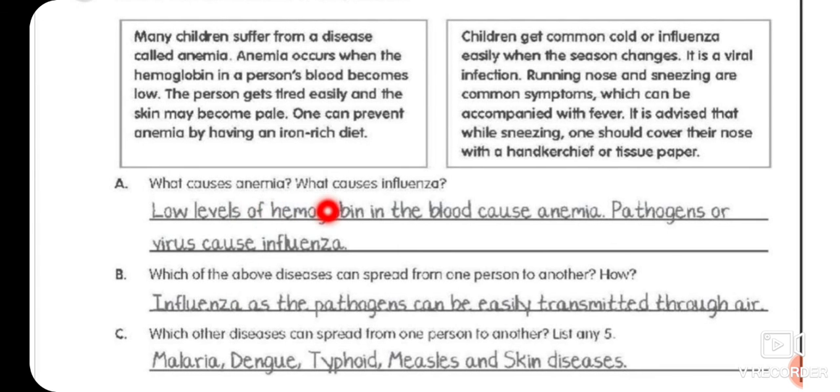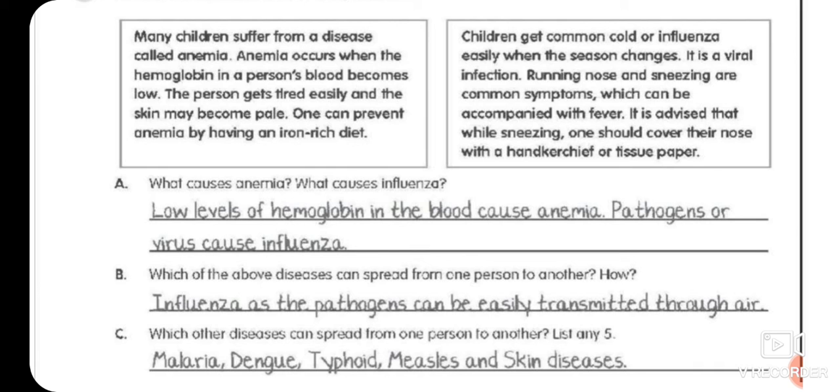So what causes anemia? What causes influenza? Children, this disease is a deficiency disease, and this disease is caused by germs. So low level of hemoglobin in blood causes anemia. Pathogens or virus cause influenza. Next one, which of the above diseases can spread from one person to another? How? So children, a deficiency disease cannot be spread, and influenza, as the pathogens can be easily transmitted through air. So this is a transmittable disease.